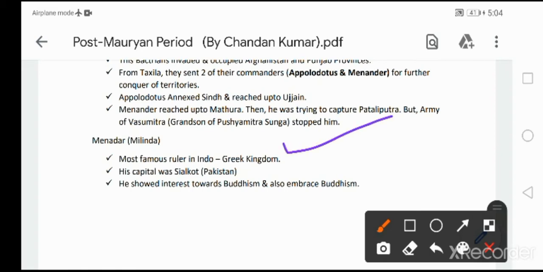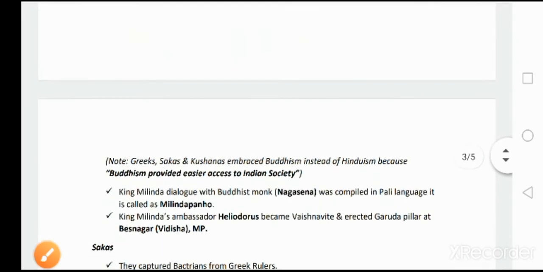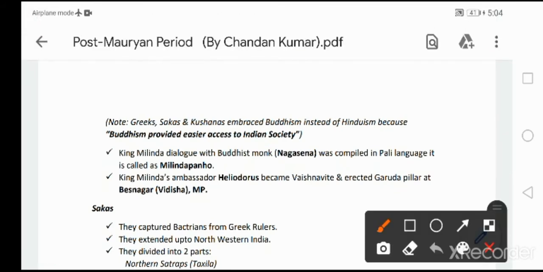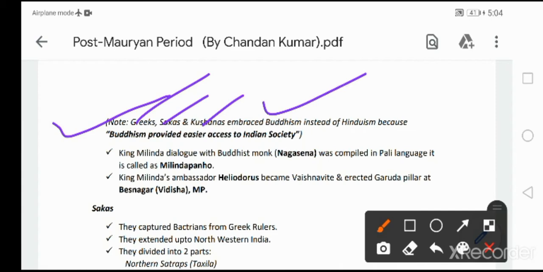It is also called Bactria. His capital was Sialkot in Pakistan. He showed interest in Buddhism and also embraced Buddhism. Please remember. Here I have written a very very important line, guys. Please remember it. In UPSC, this kind of question is usually asked. During the Post-Mauryan period, most of the foreign kingdoms, meaning Greeks, Sakas, and Kushanas, embraced Buddhism instead of Hinduism, because Buddhism provided easier access to Indian society. Very very important.